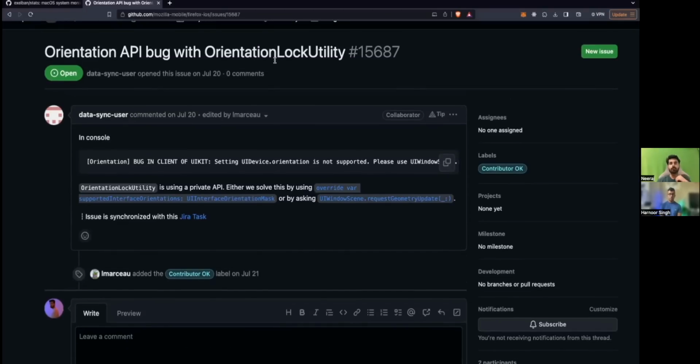Okay, so this was some API issue, right? Orientation lock utility, and it is using a private API. Either we solve this by using this or by asking this. But for now, bug in the client setting, this is not supported. I feel like they're using this somewhere, UIDevice.orientation, which is not working. And yes, we need to replace it with this.